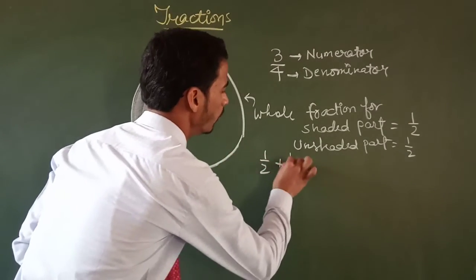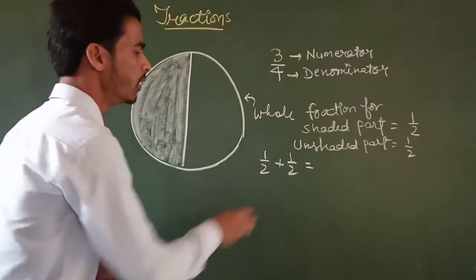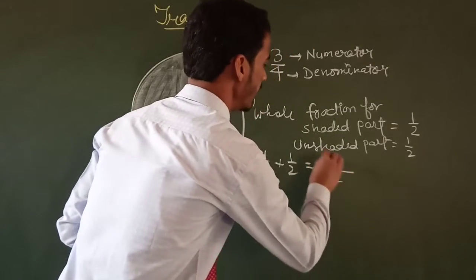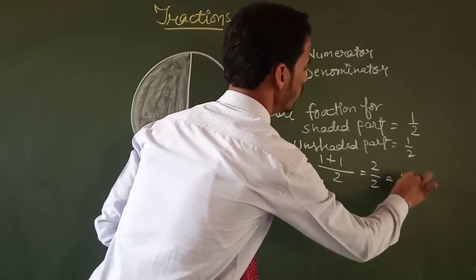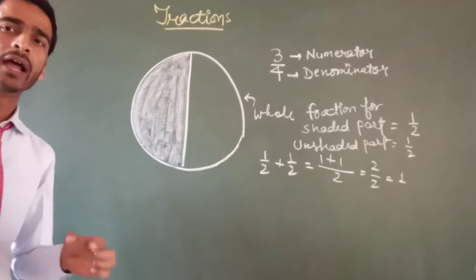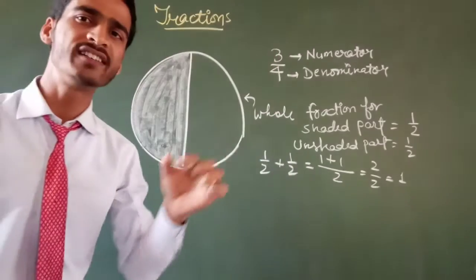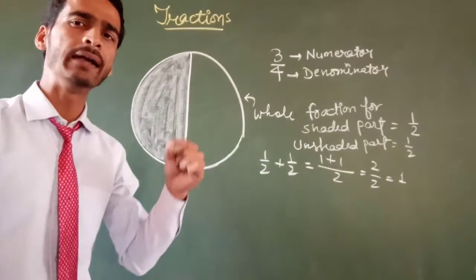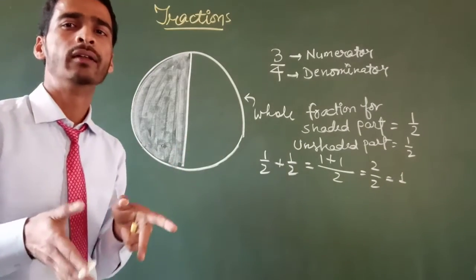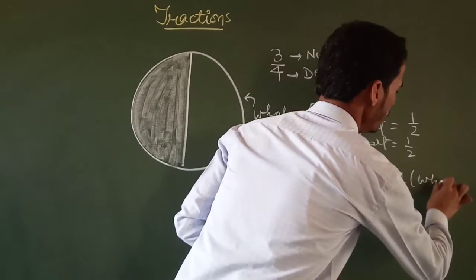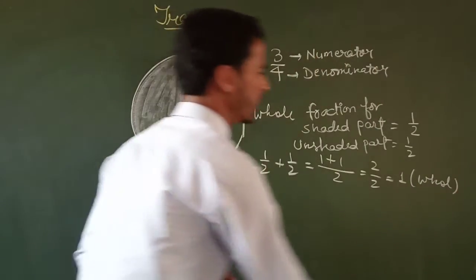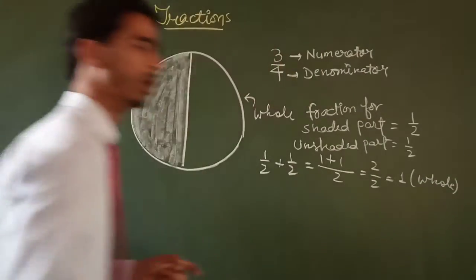And now, when we combine both, that will be 1 plus 1, and that is 2 by 2, and the value of 2 by 2 is equal to 1. You can say that when a whole is divided into some equal parts and then we join them together, we get the whole again.